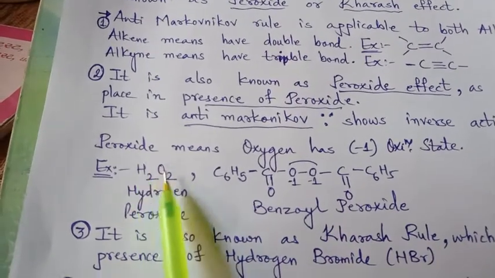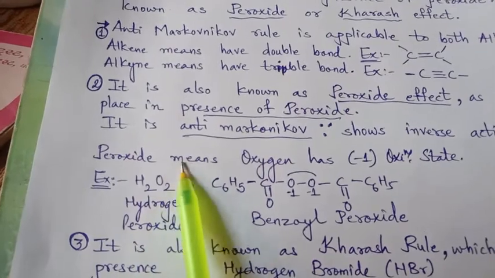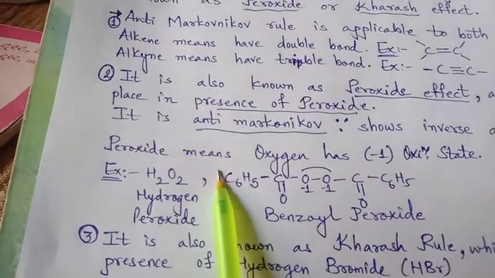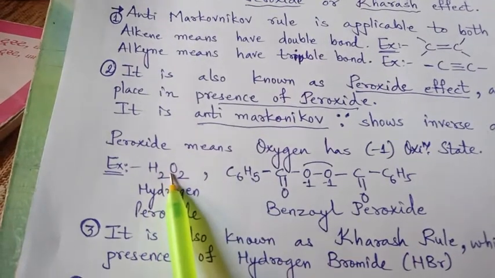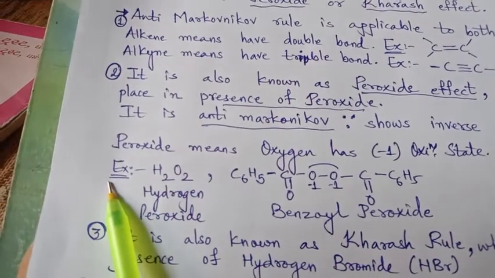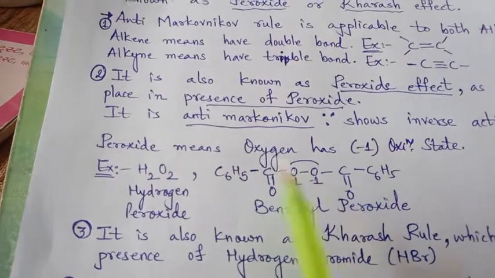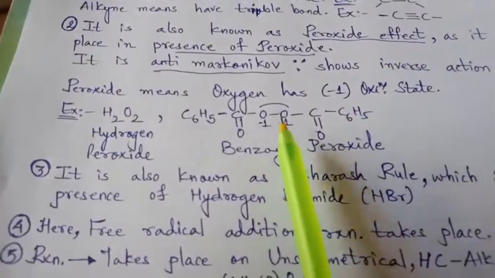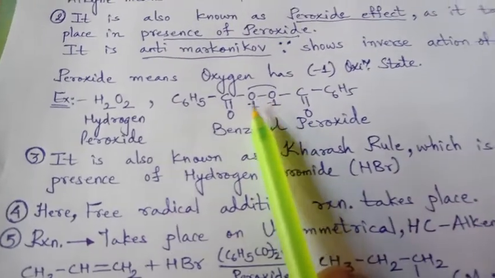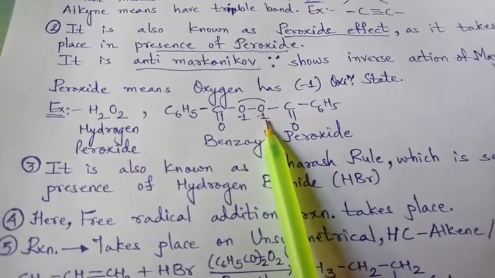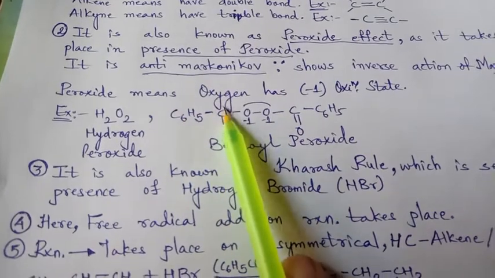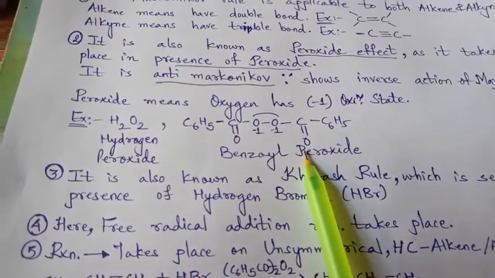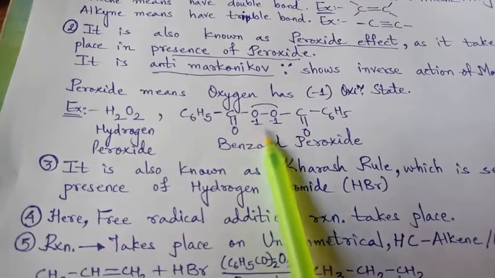Hydrogen peroxide is H2O2, right? So in H2O2 also, two oxygens are linked together, and on one side there is hydrogen, and on the other side also hydrogen. So this is how it is a peroxide. Here we can see peroxide, both oxygens are linked together having -1 oxidation state. C6H5C double bond O, C6H5C double bond O, right? Benzoyl peroxide.